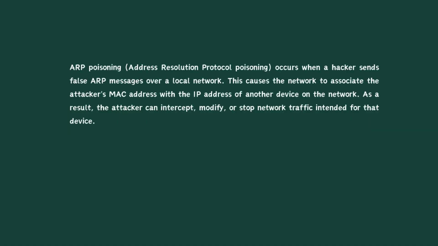ARP poisoning, address resolution protocol poisoning, occurs when a hacker sends false ARP messages over a local network. This causes the network to associate the attacker's MAC address with the IP address of another device on the network. As a result, the attacker can intercept, modify, or stop network traffic intended for that device.